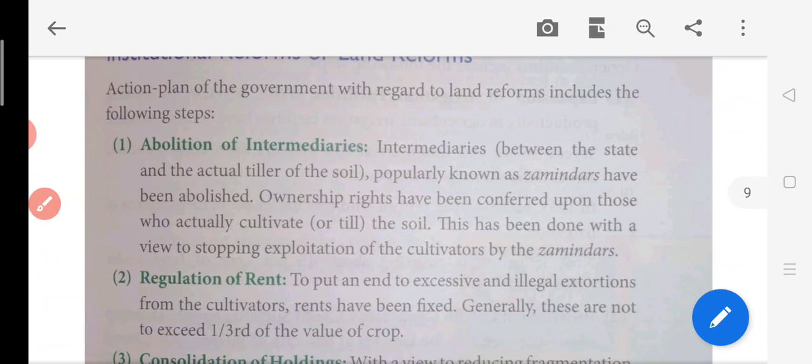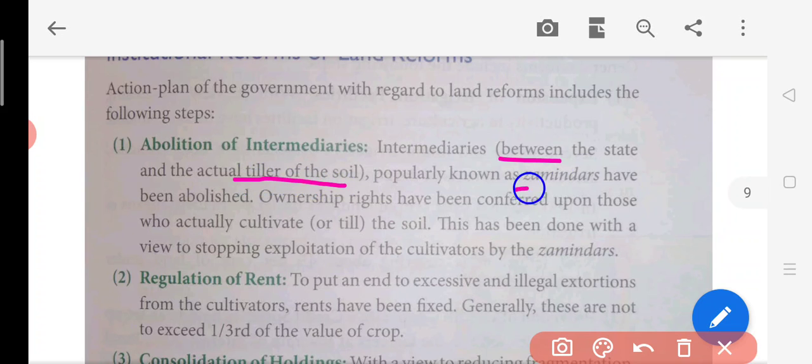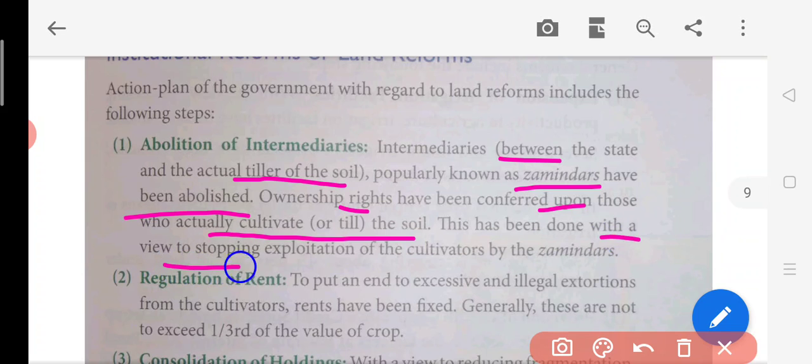See, intermediaries, who? Intermediaries between the state and the actual tillers of the soil, popularly known as zamindars, have been abolished. Now, in the time of the Britishers, there were zamindars who were controlling everything. They were taking the revenue from the peasants and charging them a very high rent. Now this zamindari system has been removed, all the land has been taken away from these zamindars. The ownership rights have been conferred upon those who actually cultivated or tilled the soil. This had been done with a view to stopping exploitation of the cultivators by the zamindars.